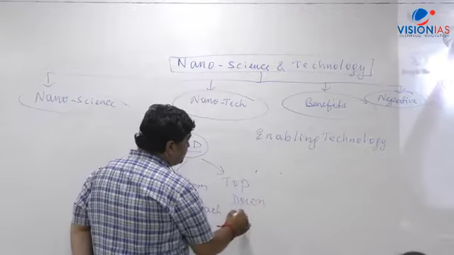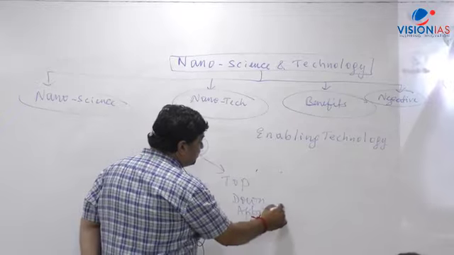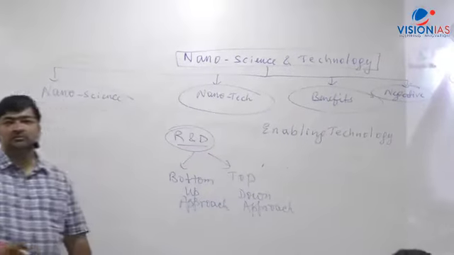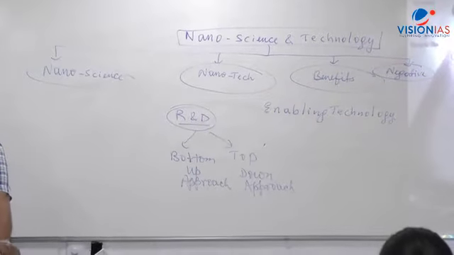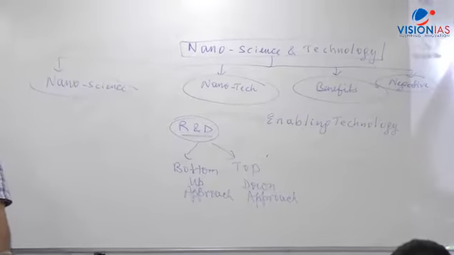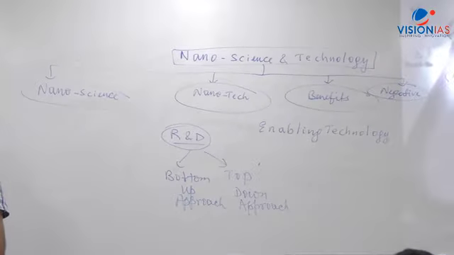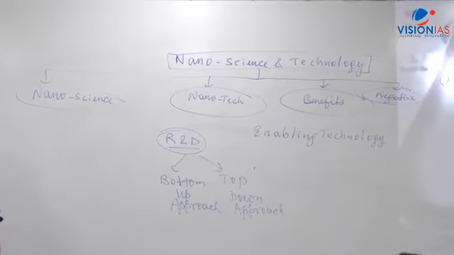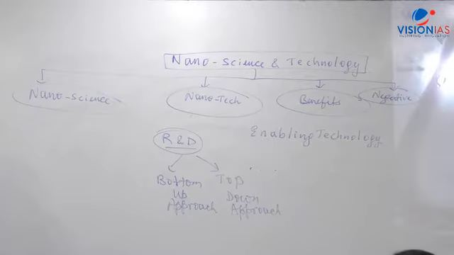See, when we talk about nanoparticles, we are talking about atoms and molecules. Atoms and molecules cannot be seen with naked eyes. They are very, very small. When you talk about, let's say, 1 nanometer, that is equal to 10 to the power minus 9 meters, and that is a size which is 1,000 times smaller than the width of a hair.